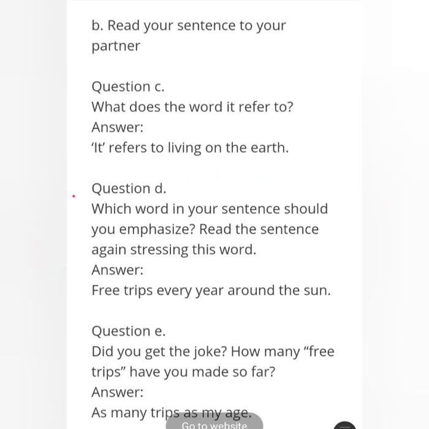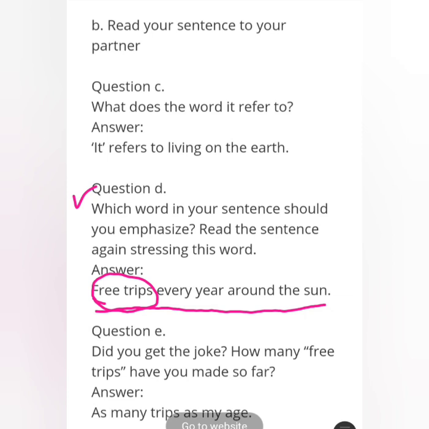Question number D, see. Which word in your sentence should you emphasize? Emphasize means which one you stress. Read the sentence again stressing this word. When we read the reordered sentence, which one is the most stressed? Free trips every year around the sun. Here, which words are stressed? This one: free trips.